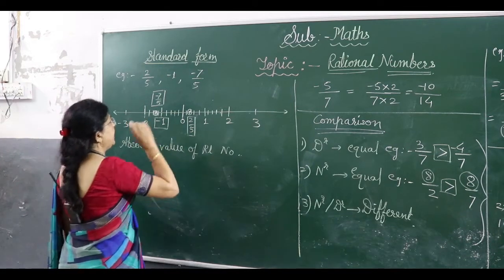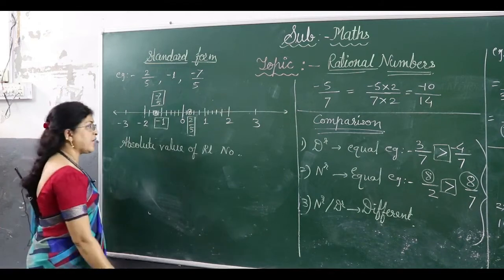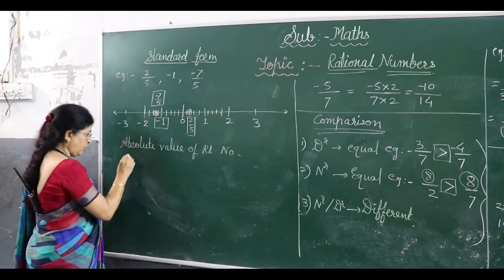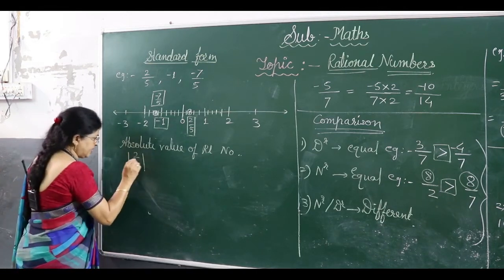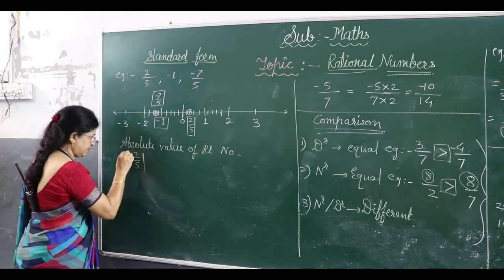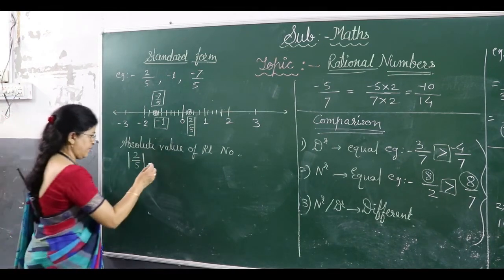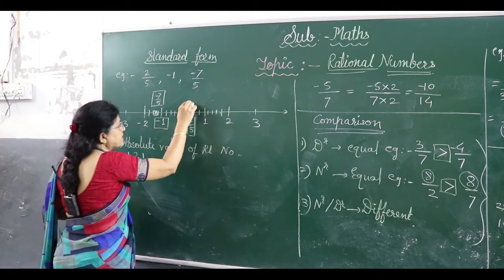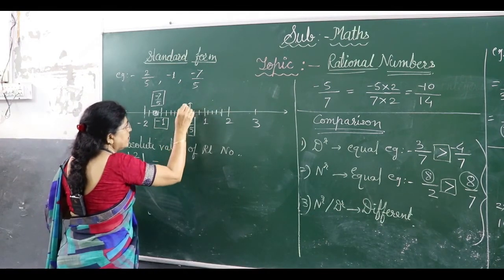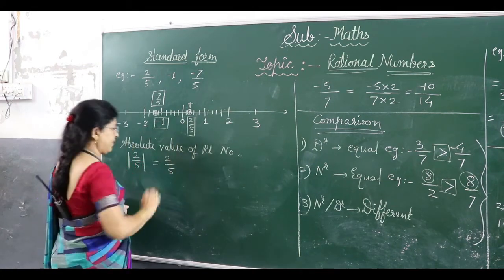For example, suppose you are finding the absolute value, and there is one particular sign of absolute value. That sign is this. These two lines are shown and I am writing this 2 by 5 inside this sign, right? So this is called the absolute value of 2 by 5, right? What is its answer? Now from 0, what is the distance till here? Till here the distance is 2 by 5, positive. So its answer will be 2 by 5, right?